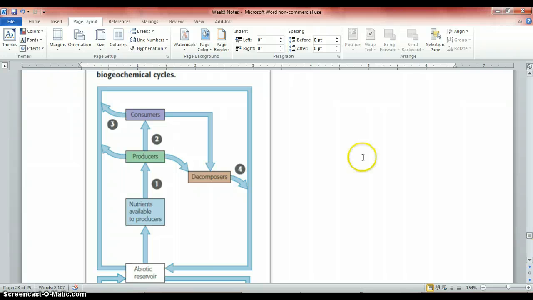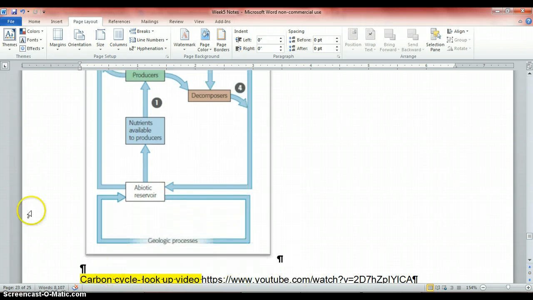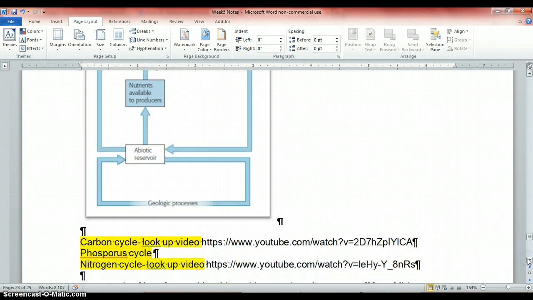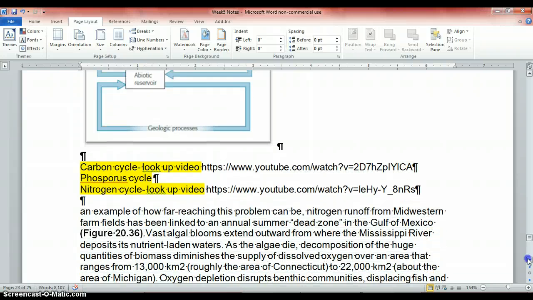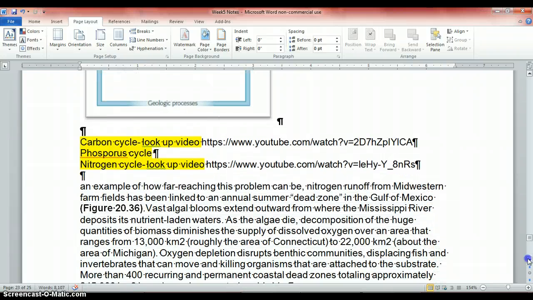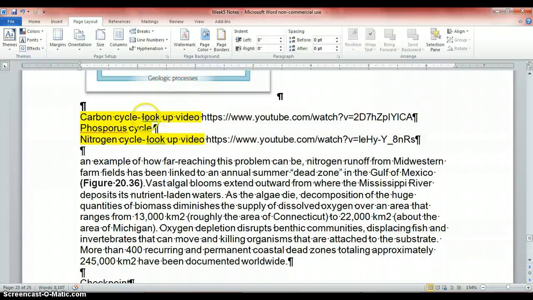So we see how stuff works in the biotic. Here's how stuff goes in the biotic. And then in the abiotic reservoir, it's also going to go through a geological process. So like water, how it cycles, but then how it also goes through the animals or organisms. When I'm saying animals, I mean colloquial. So they talk about the carbon cycle, the phosphorus cycle, and the nitrogen cycle.